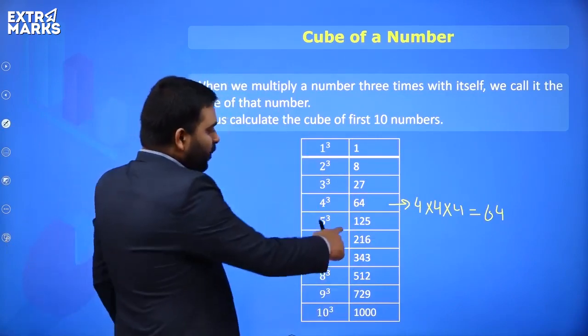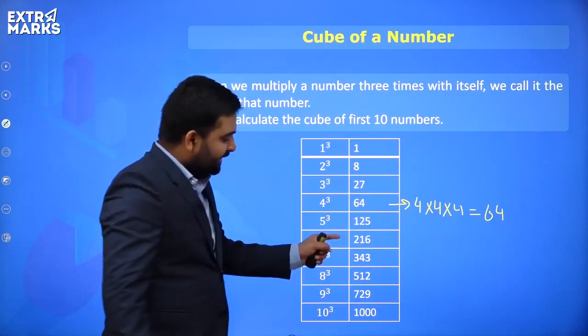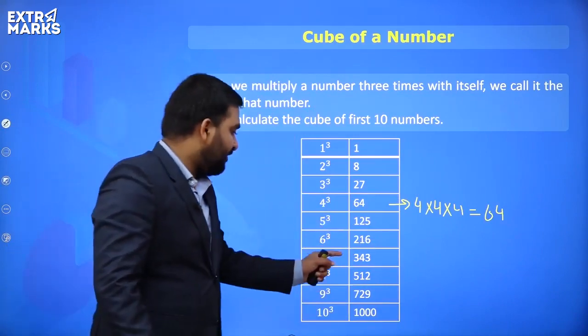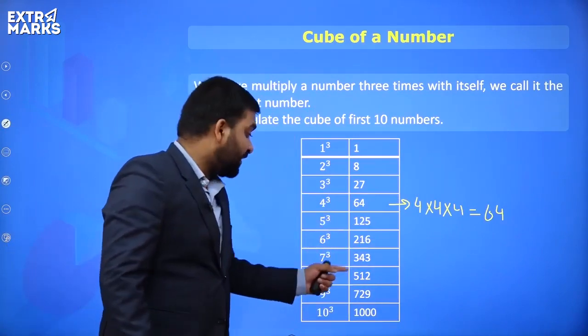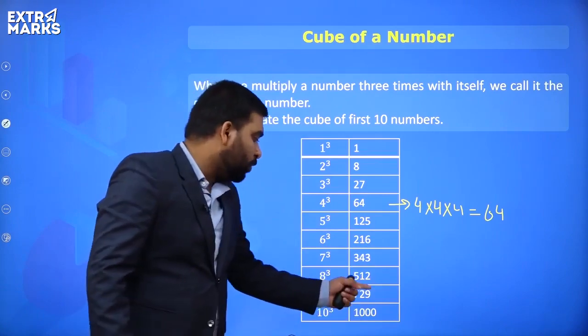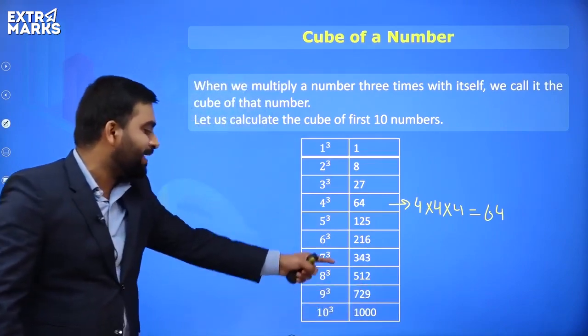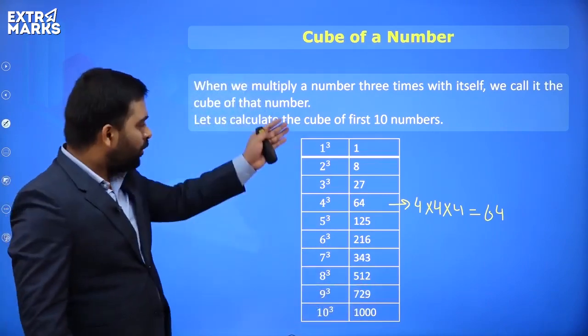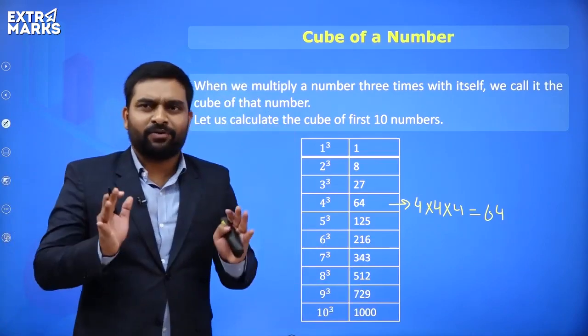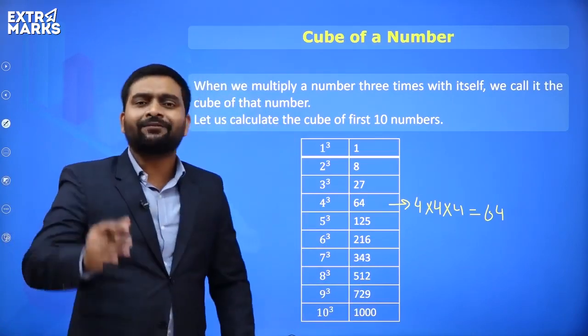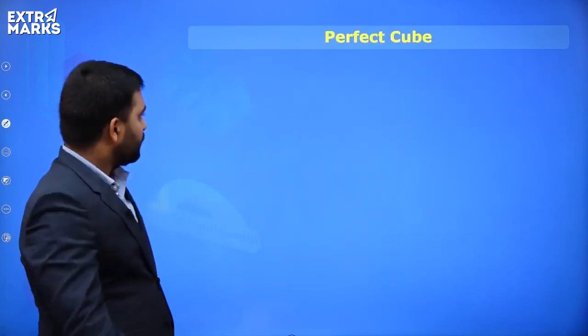Now, 5 cube is 125, 6 cube is 216, 7 cube is 343, 8 cube is 512, 9 cube is 729, and 10 cube is 1000. You all should remember this. It's a request, everyone, because this will help you a lot and will save your time as well.